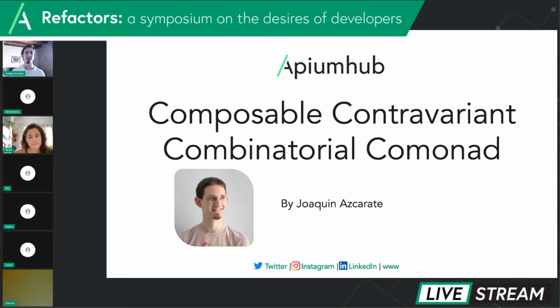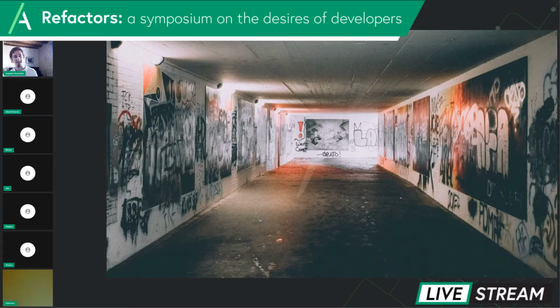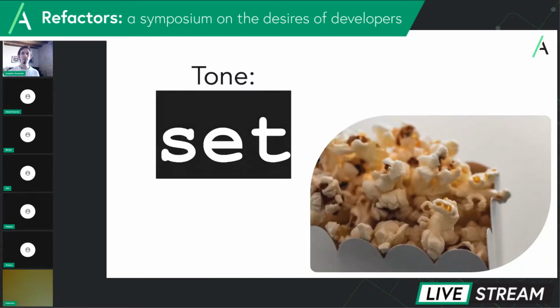Like, for example, greeting everyone at a seminar on composable, contravariant, combinatorial comonads, pausing, and informing them that the meta on refactors is the next door down, and seeing this pair. I hope that just by the mere action of telling this joke it will set the tone for the next 45